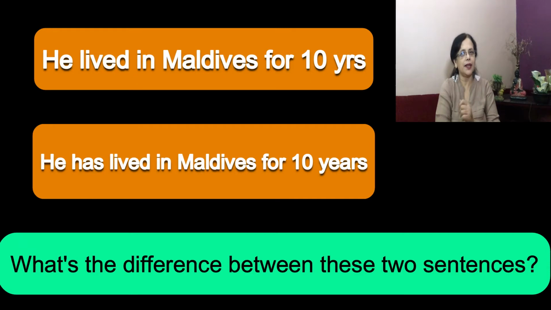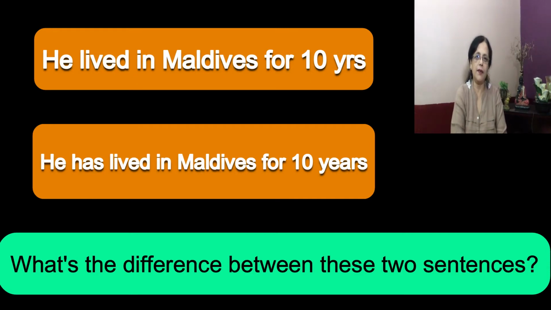Okay, now tell me: He lived in Maldives for 10 years. He has lived in Maldives for 10 years. Is there a difference between these two sentences, or do they mean the same? Look at them once again.